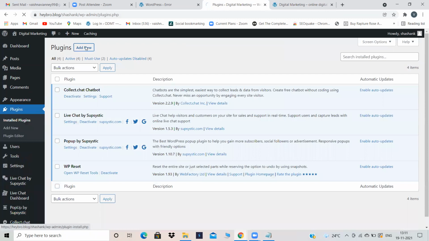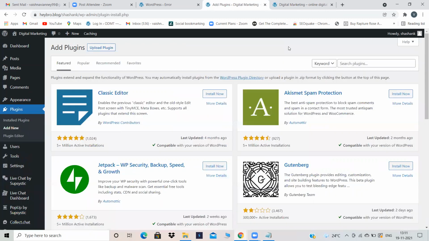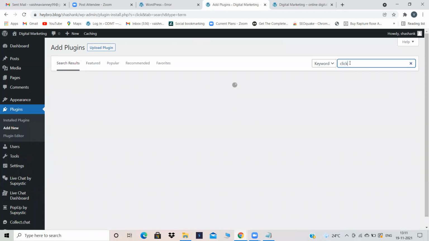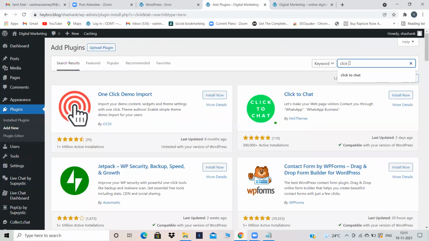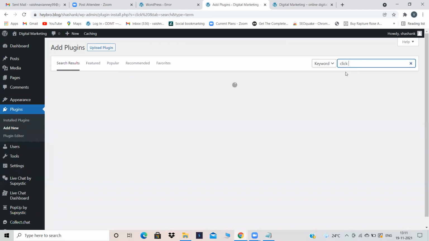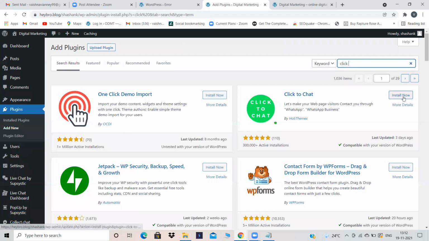Now coming to one more plugin, click.chat. That is like WhatsApp. It will take just 2 minutes to explain this plugin. Click.chat, it is very easy to do. Click to chat. It has appeared, I guess. Yeah, install this plugin. Activate this plugin after installing.